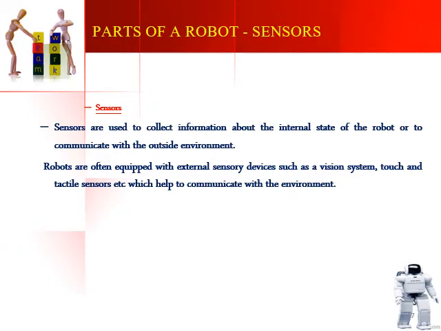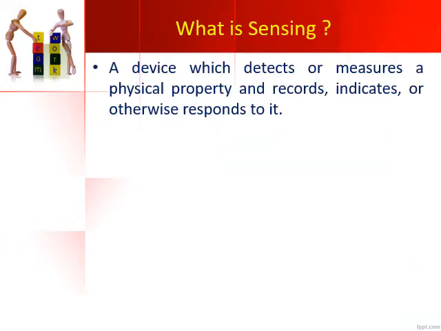Robots are often equipped with external sensors or sensory devices, such as vision systems or touch or tactile systems, which help communicate with the external environment. The robot can very easily communicate with the external world with the help of these sensors. Without these sensors, the robot will not be able to communicate with the external people or the external environment, and it becomes difficult for the robot to work. So in order to make the working of a robot easier, it is very much necessary to incorporate sensors into a robot.